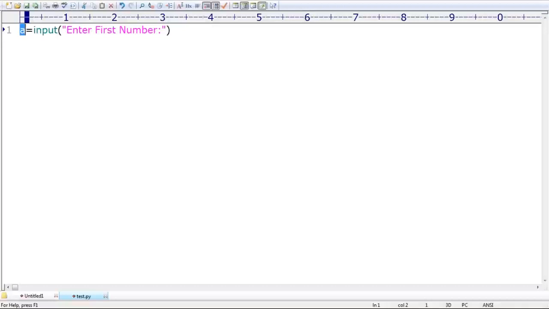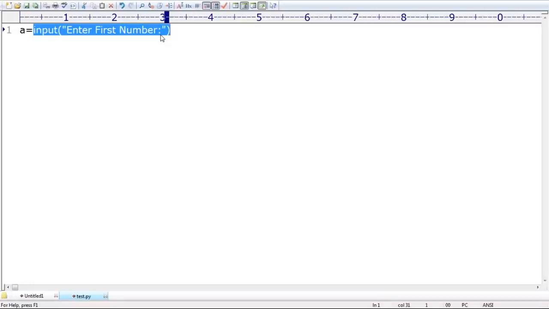But here there is one small problem. Whatever data we are reading from the keyboard, it is always going to be considered a string only. Remember that. Even in Java, in most languages, the rule is the same. If you are entering some data from the keyboard, by default it's going to be treated as a string only. But I want to do comparison, right? Is a less than b or not, is b less than c or not? That's why please convert this entered string into int type.